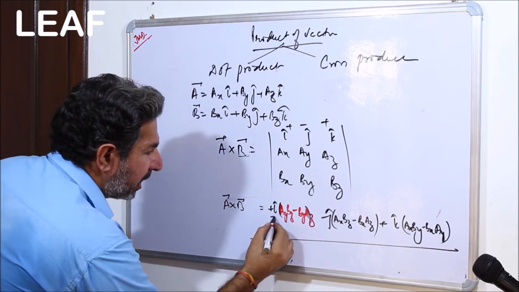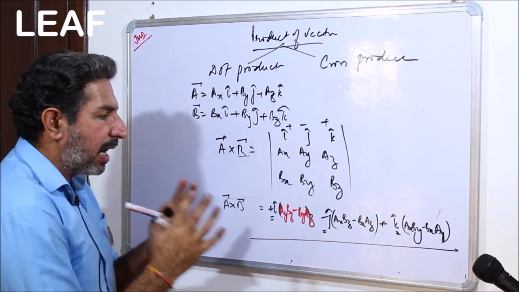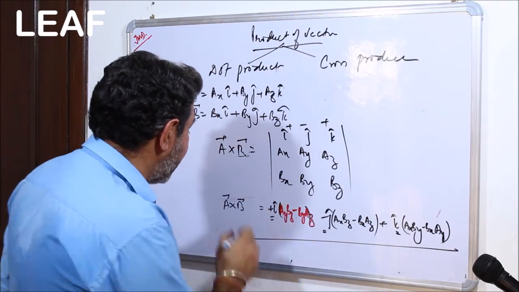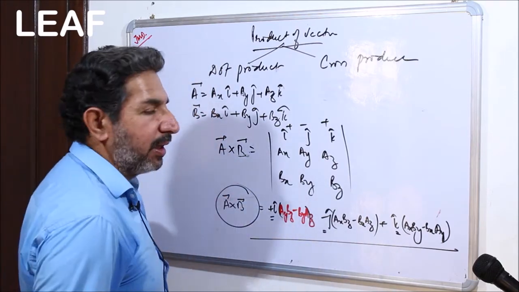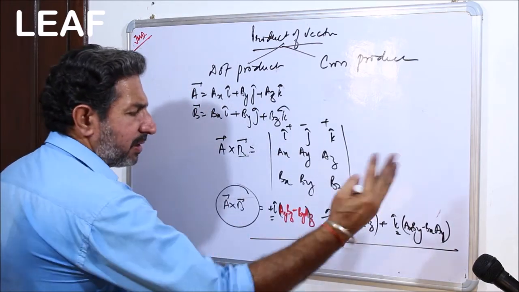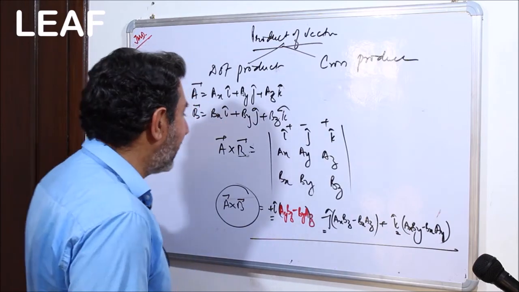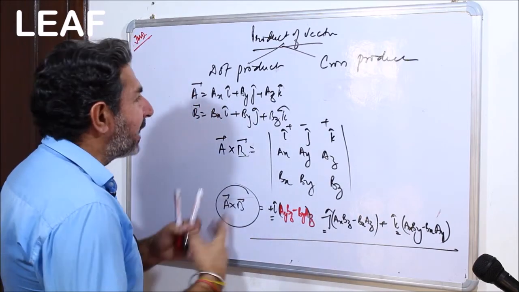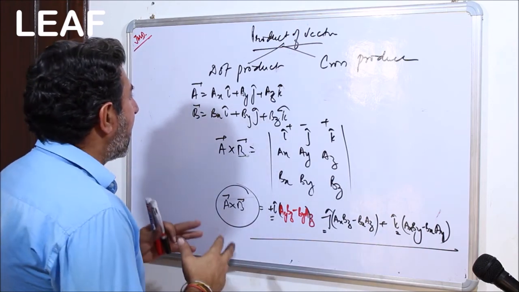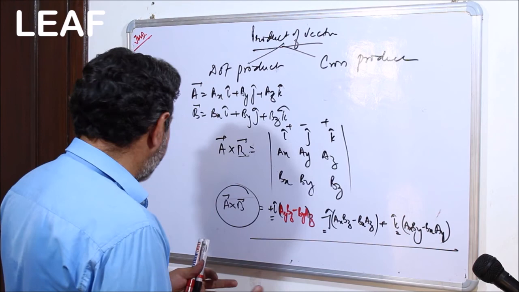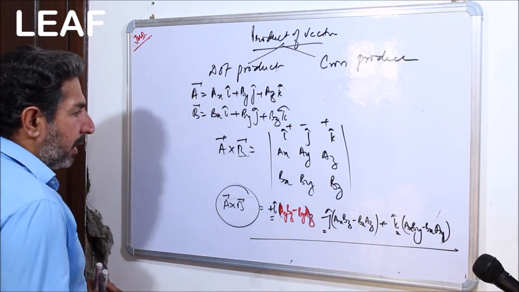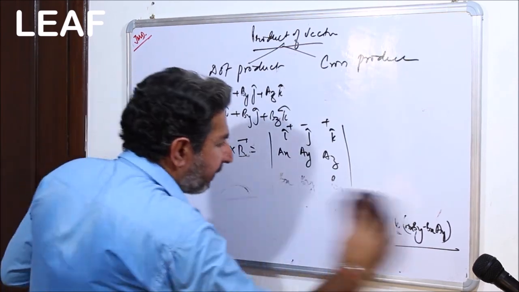And you might have found i, j and k are involved in it. If i, j, k are involved in it, it means this is going to be a vector. Okay. If I am actually going to put the numbers or the values here, I can certainly get this. Right? So, I think again I have made my point clear to you guys in terms of A cross B, and I even have given the concept of A dot B. Right? Let's move ahead. Next segment of it. Let me just quickly wipe it off.